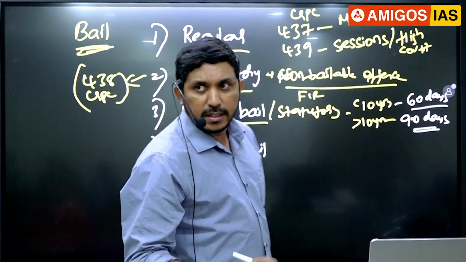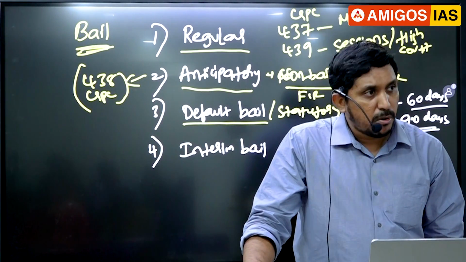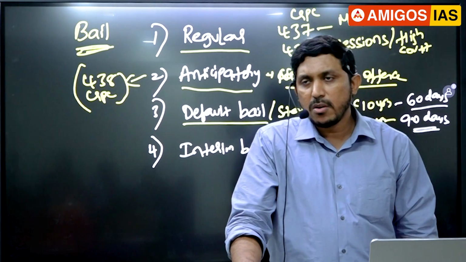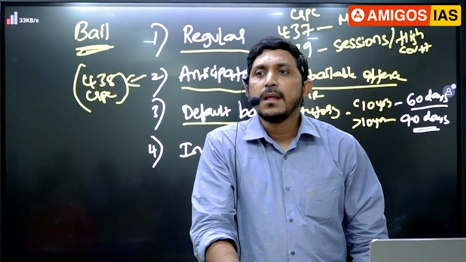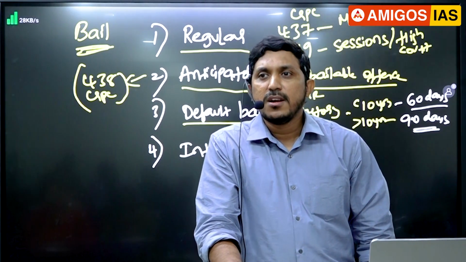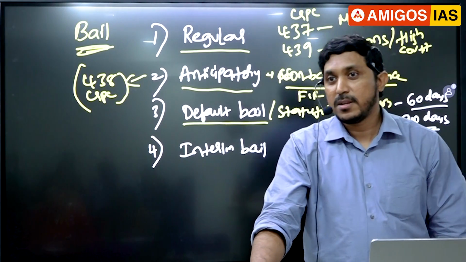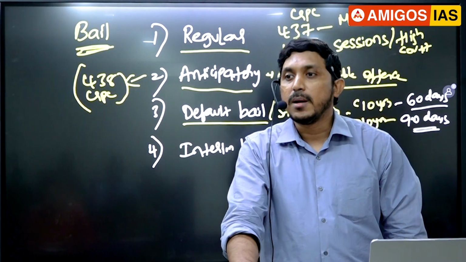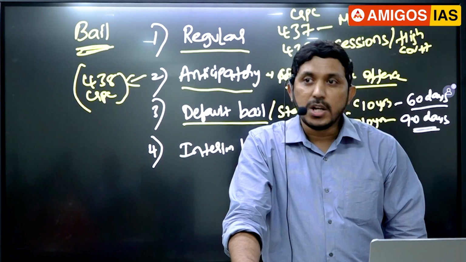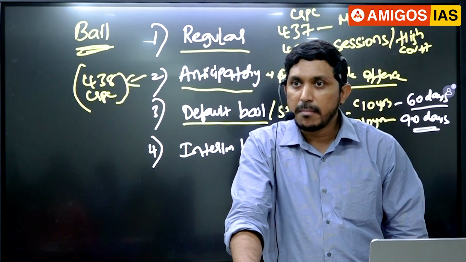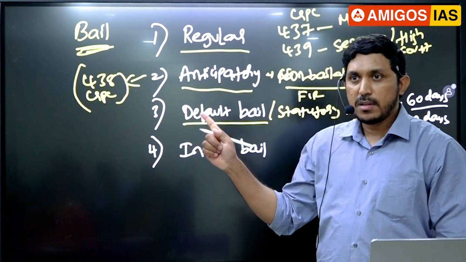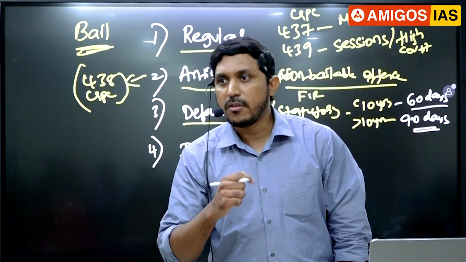Otherwise, you can get the default bail. But very important point here, guys, just because there is default bail, it doesn't mean that automatically, once 60 days are over, tomorrow I'll be going out. Not like that. You have to file an application before the court, saying that, sir, 60 days are over, they are not filing charge sheet, I want to go.